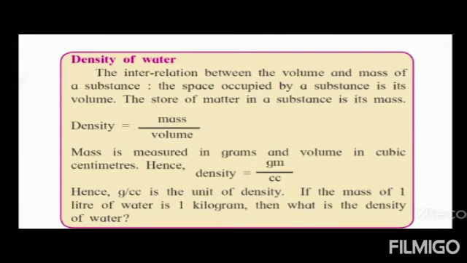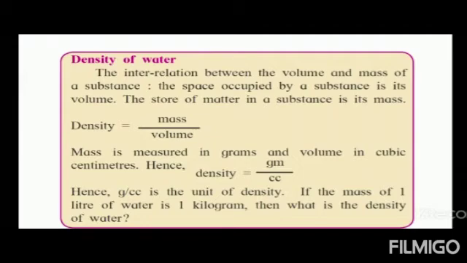Mass is measured in grams and volume in cubic centimeter. Hence, density is equal to mass in grams upon volume in cubic centimeter. Hence, grams per cubic centimeter is the unit of density.